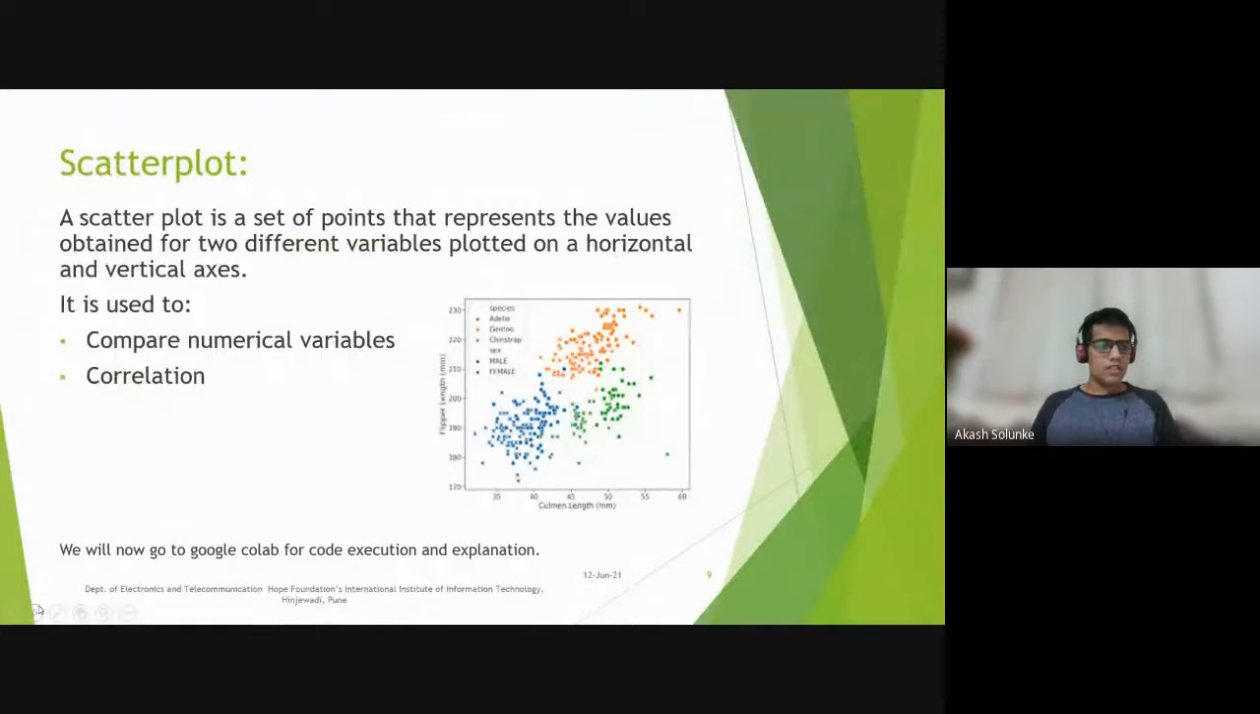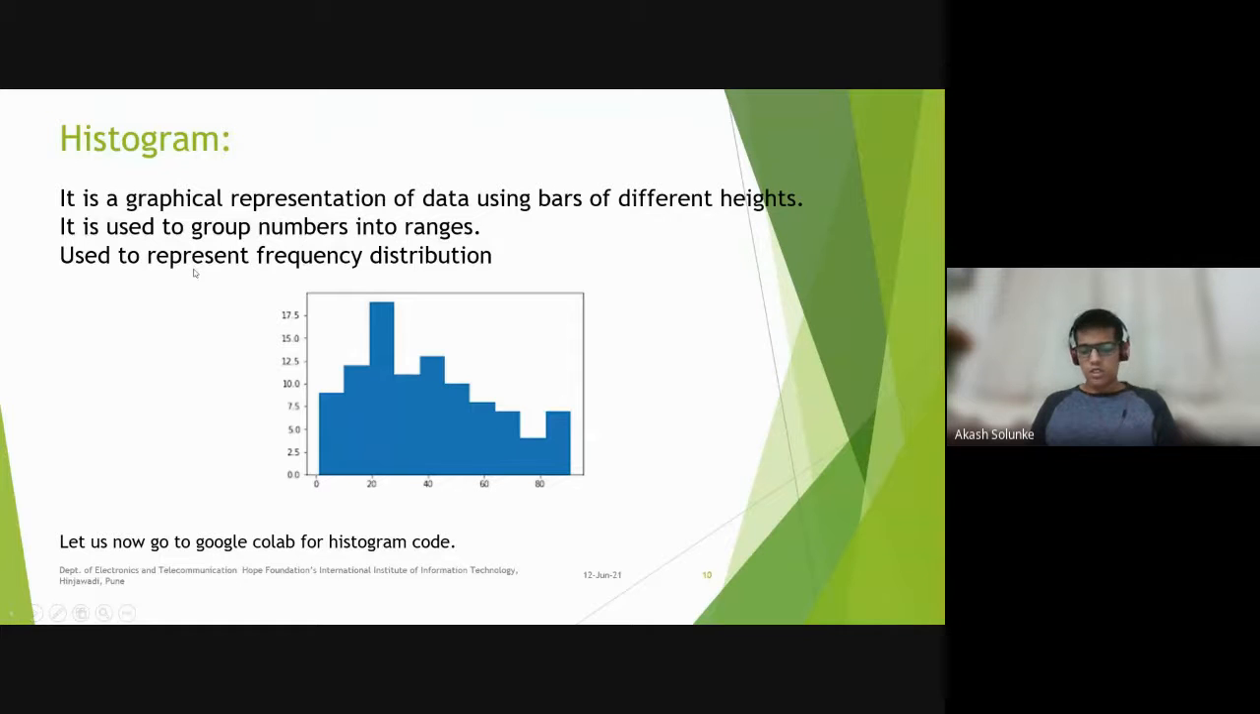So going back to the PPT, now let us move on to the next plot, that is the histogram. A histogram is a graphical representation of data using bars of different heights. It is used to group numbers into ranges, and the height of each bar depicts the frequency of each range. That is, each bar depicts the frequency, the number of occurrences in the data. It is used to represent the frequency distribution of numerical variables. It actually represents the frequency distribution of the data variables that are present in the data set.